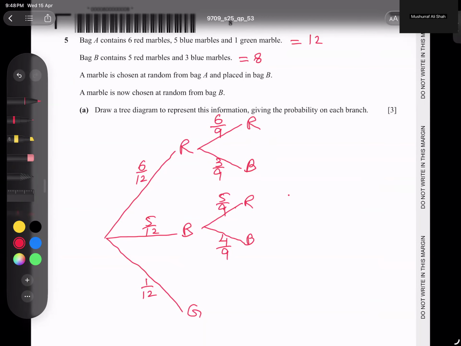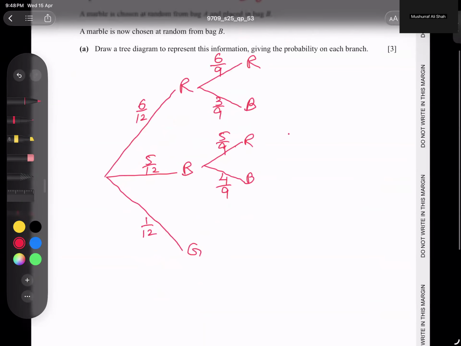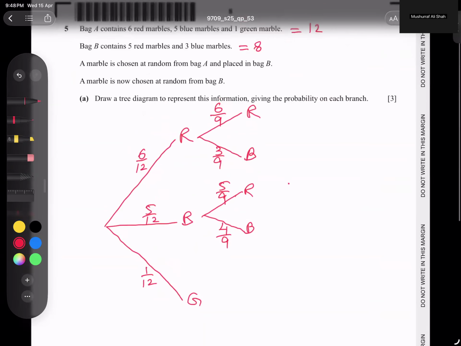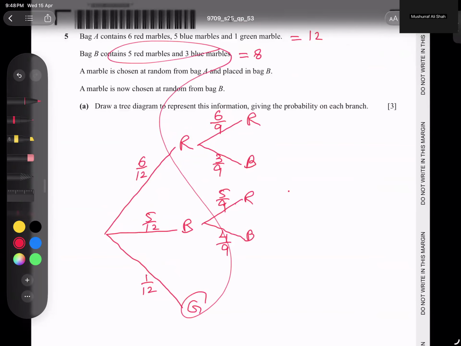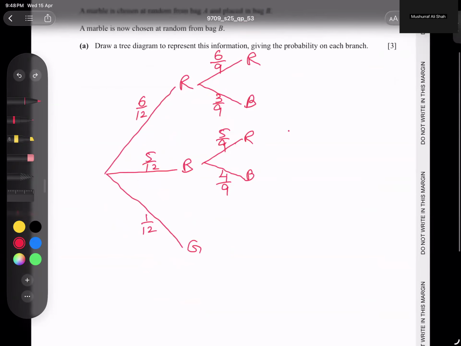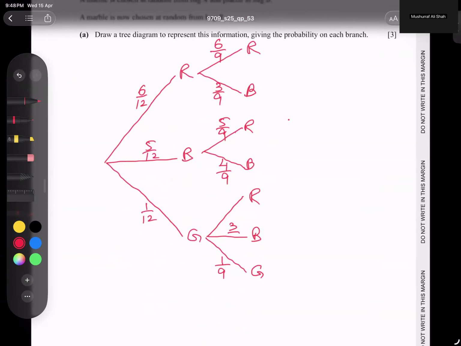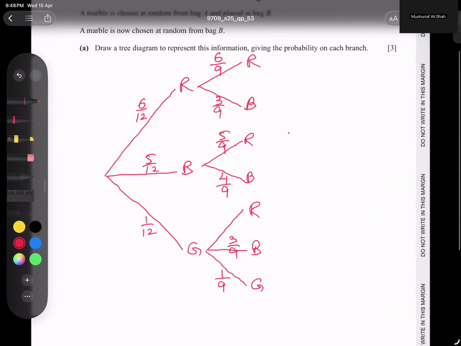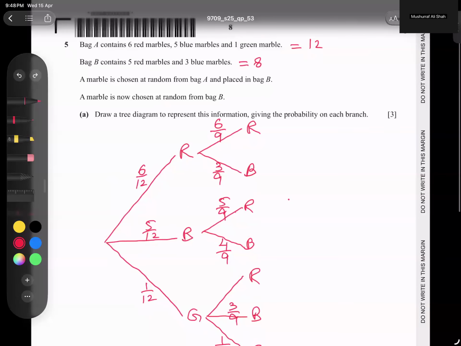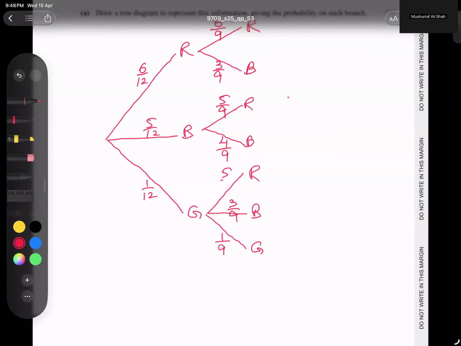Let's talk about the lower branch. Here we have a green shifting. There is no green at all in B. When green is shifted, the two colors we had now become 3 colors: first red, then blue, and now green. Green was 0 before, now when green is added, we get 1 over 9. Blue was 3 before and remains 3, so 3 over 9. Red was 5 in the beginning, so it remains 5, so 5 over 9. I think the idea is clear.